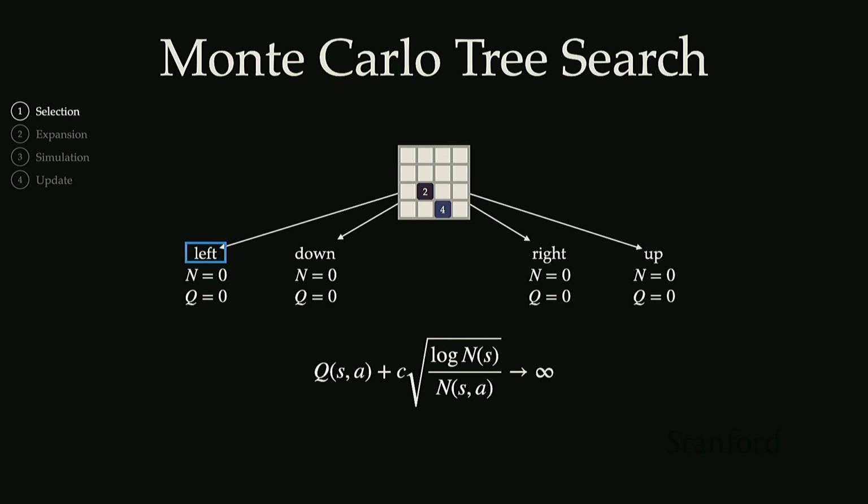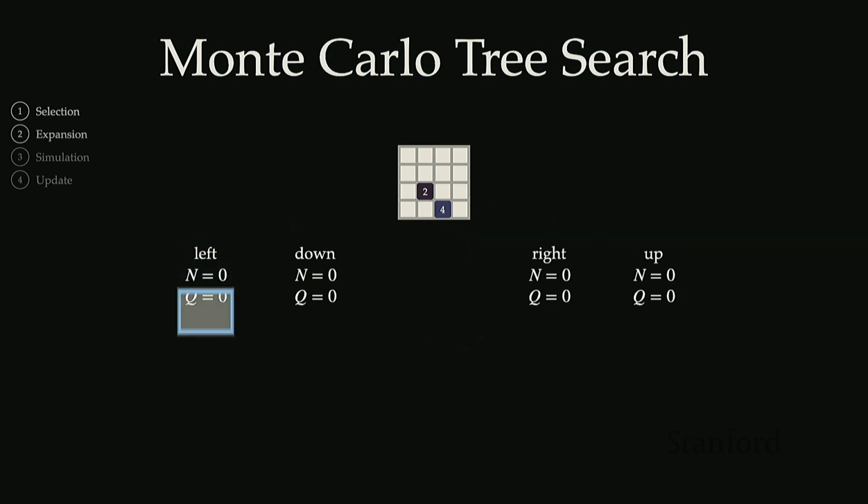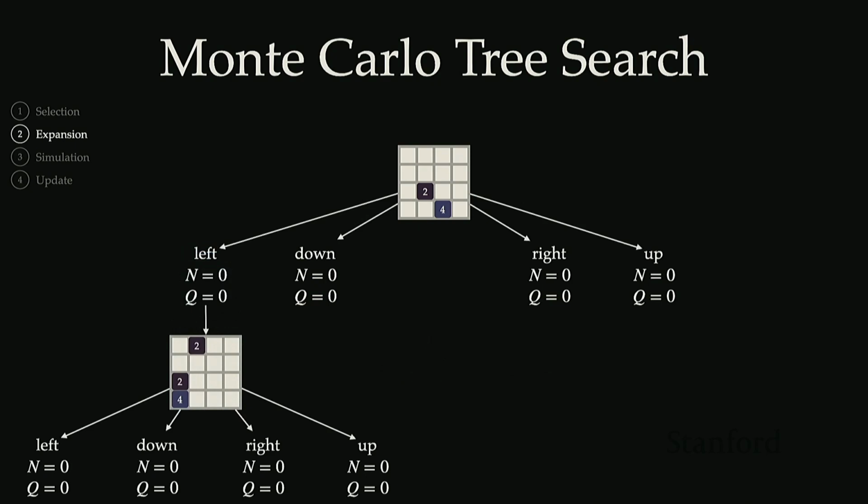So we've done our selection step. Now we are going to go to the expansion step. And remember, the expansion step is just sampling a state transition from our transition function. So you notice we slid the tiles to the left, and then a new 2 or a 4 was randomly generated somewhere on the board. So that's our sample of the state transition. And then we've initialized all of the counts and Q estimates from that new successor state to 0.